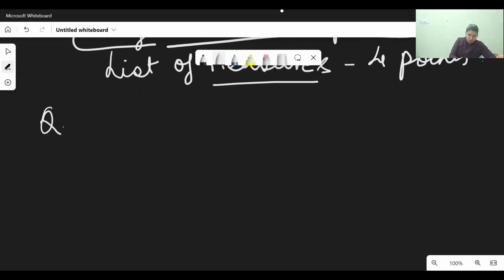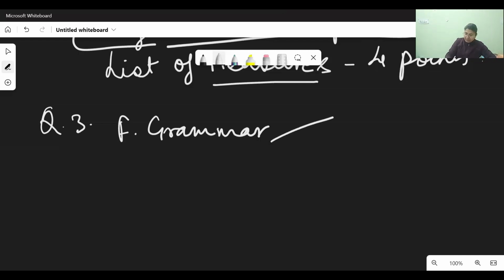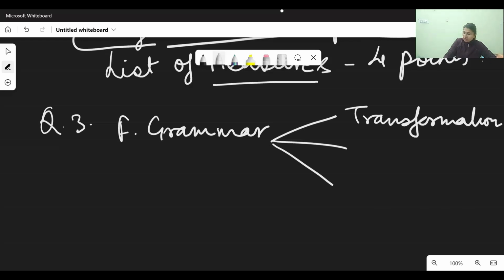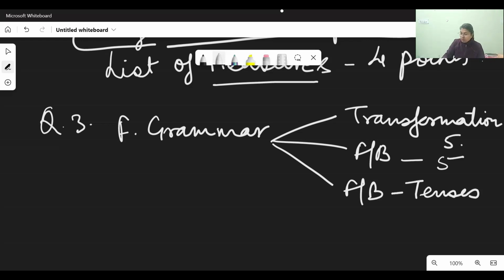Then question 3 is always functional grammar. You all know that. That is functional grammar, and for that you have, first, transformation of sentences, which you have for 5 marks. 5 sentences will be there. Then you have fill ups for prepositions and phrasal verbs, so that is again for 5 marks, because 10 sentences, half mark each, are going to be there. And then there is a running passage, again with fill ups, which is related to tenses, correct form of word given in the brackets. Again, that is for 5 marks, because 10 blanks are going to be there.